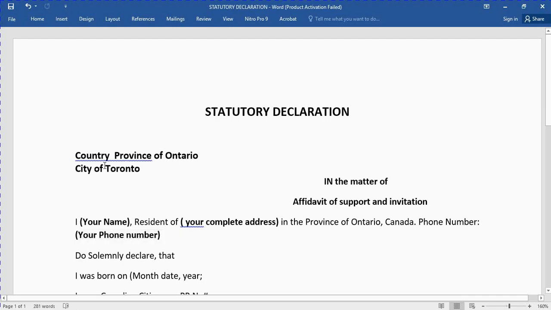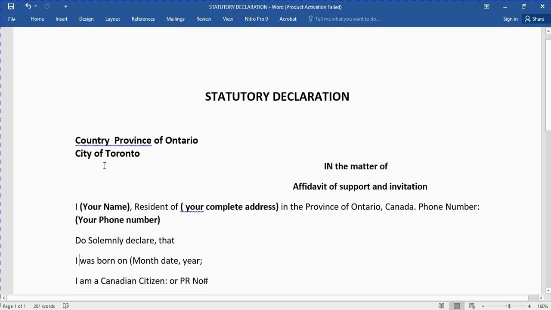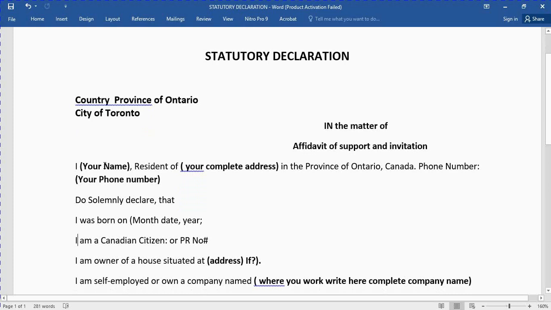After that you have to declare, I was born on month, date and year. You have to write simply, I am a Canadian citizen. For example, if you are Canadian or British or American, wherever your citizenship is, you have to write it down here. And if you have a passport, PR, whatever, you have to write down your number and mention it here.